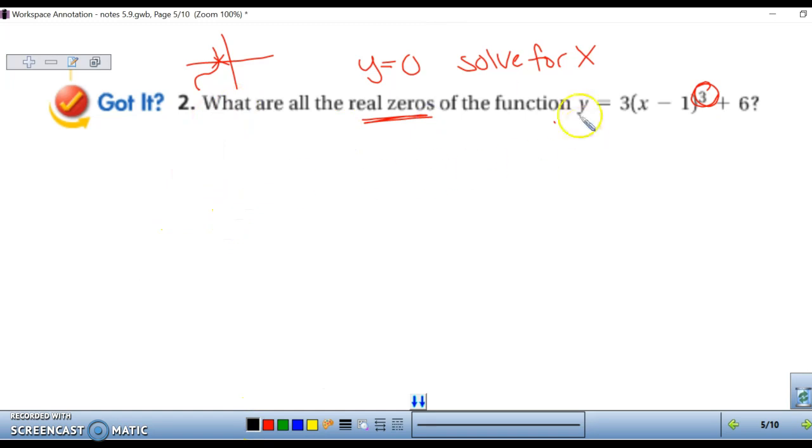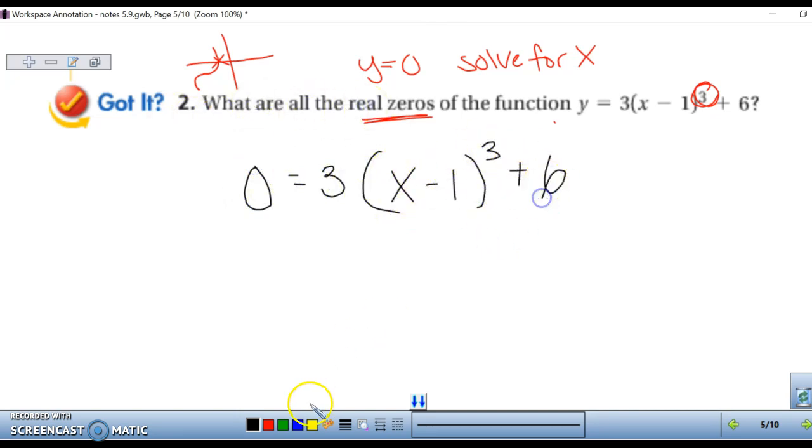What you have to do is set y equal to 0, so let's plug in 0 for y. And we are going to solve for x. So the whole objective is to solve for x. So we're going to work backwards. We need to get x alone, so we're going to subtract 6 across.